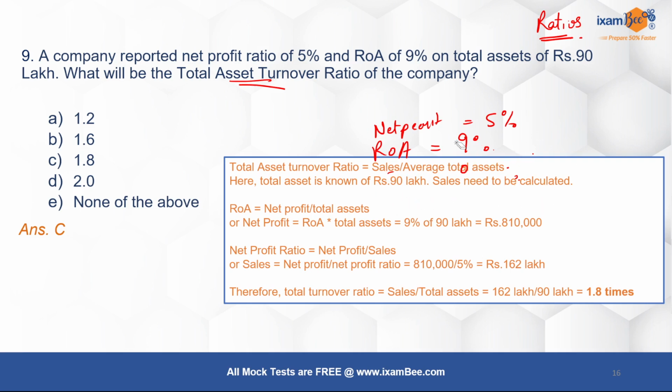Just look at this. I know that my return on assets is given by net profit by total assets. Because I know my total assets, it will help me to find out my net profit. So my net profit turns out to be 8,10,000. And then I use this information by using the net profit ratio, because net profit ratio is given by net profit by sales, right? So I know it is 5%. So I can find the missing link of sales from this information, which is 162 lakh. And now I have both the information, sales and total assets, and simply I have to put that in the formula to find my answer, which is 1.8 times, right?